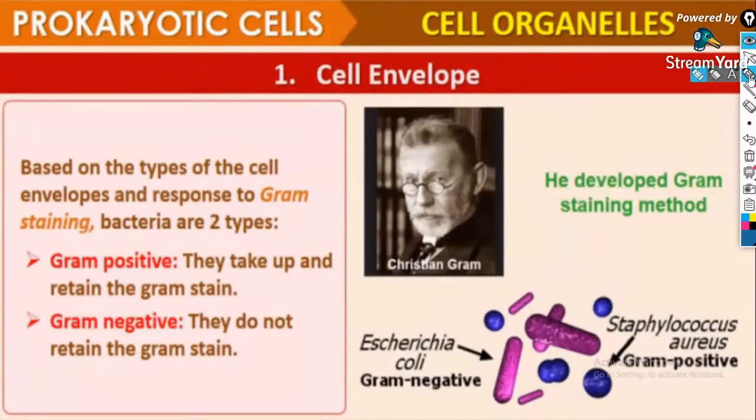Based on the types of cell envelope and response to Gram staining, bacteria are of two types, mainly based on the composition of the cell wall. We can characterize them as Gram positive and Gram negative bacteria. This was discovered by a scientist known as Christian Gram, who discovered the Gram staining method.